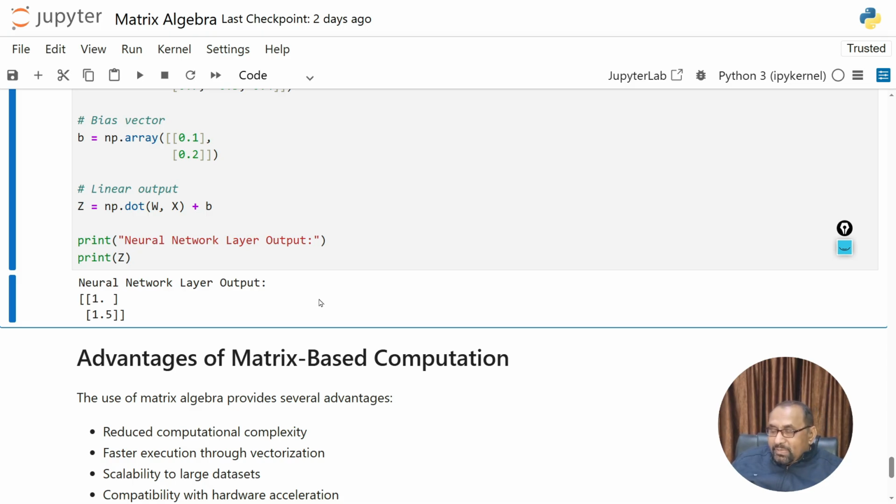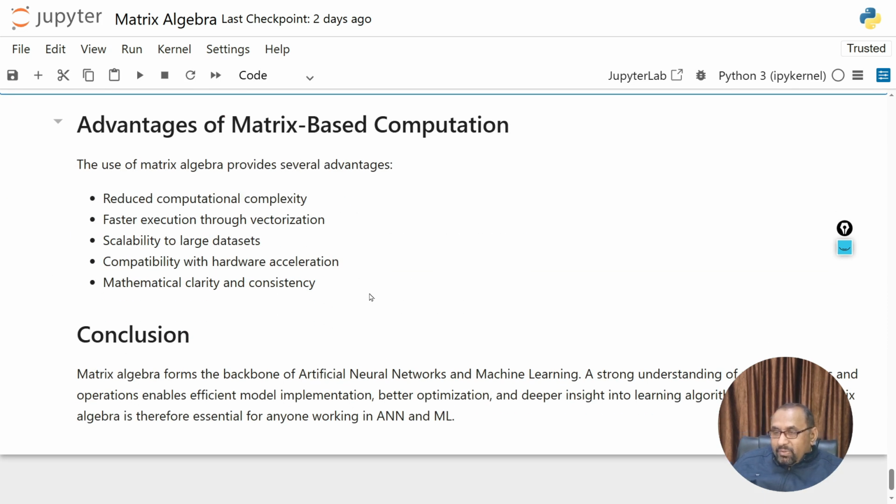In this way we can perform all these operations. Advantages of matrix-based computation: we are getting very close to the end of the session. The use of matrix algebra provides several advantages: reduced computational complexity, faster execution through vectorization, and scalability to large datasets. When we have a very large dataset, we can easily execute it. Also compatibility with hardware acceleration, and mathematical clarity and consistency.